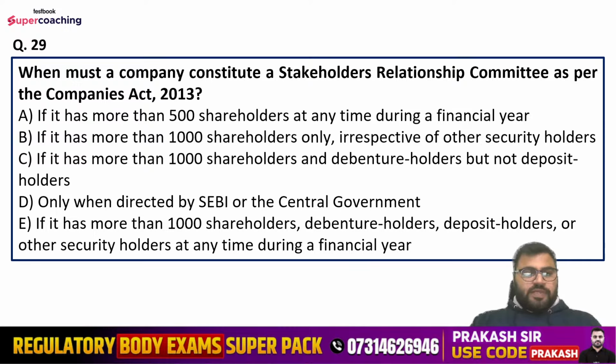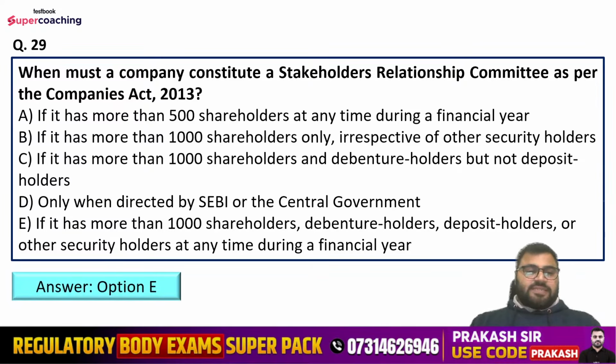Nilesh is saying option number E. Guys, read the question carefully before attempting it. Lakshman is saying option number E. Anshika is saying option number E. Mansi is saying option number E. Yes, option number E is the right answer. That is, if it has more than 1000 shareholders, debenture holders, deposit holders, or other security holders at any time during a financial year, then the company must constitute a stakeholders relationship committee. So Ankul, you are saying option number C. No, option number E is the right answer, Ankul.